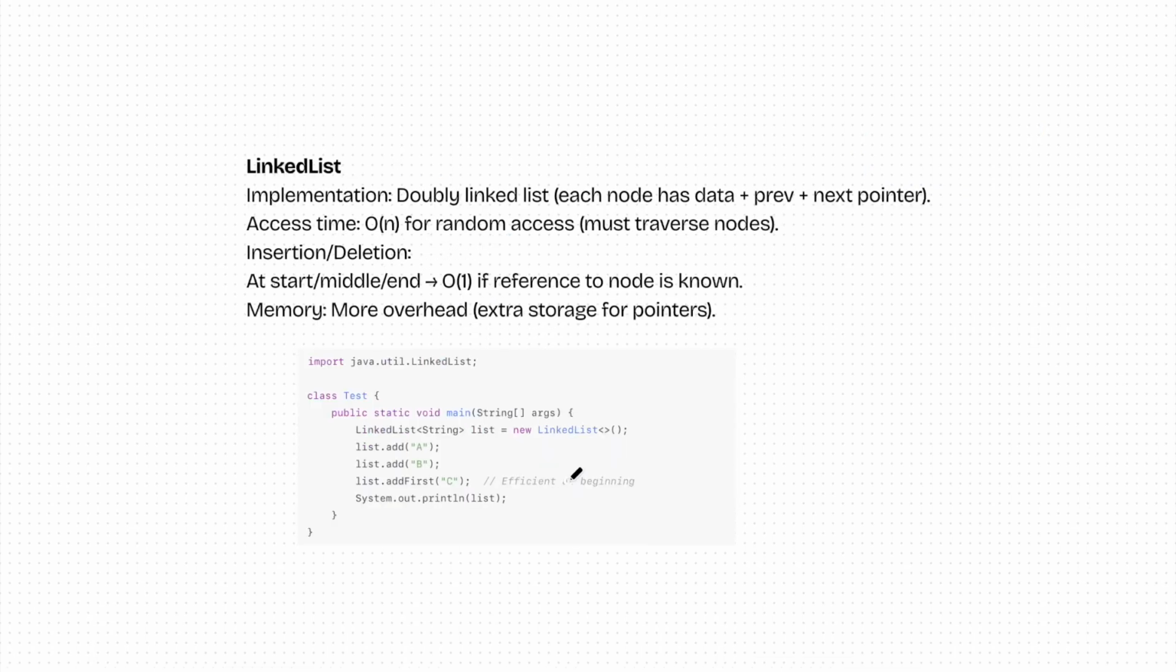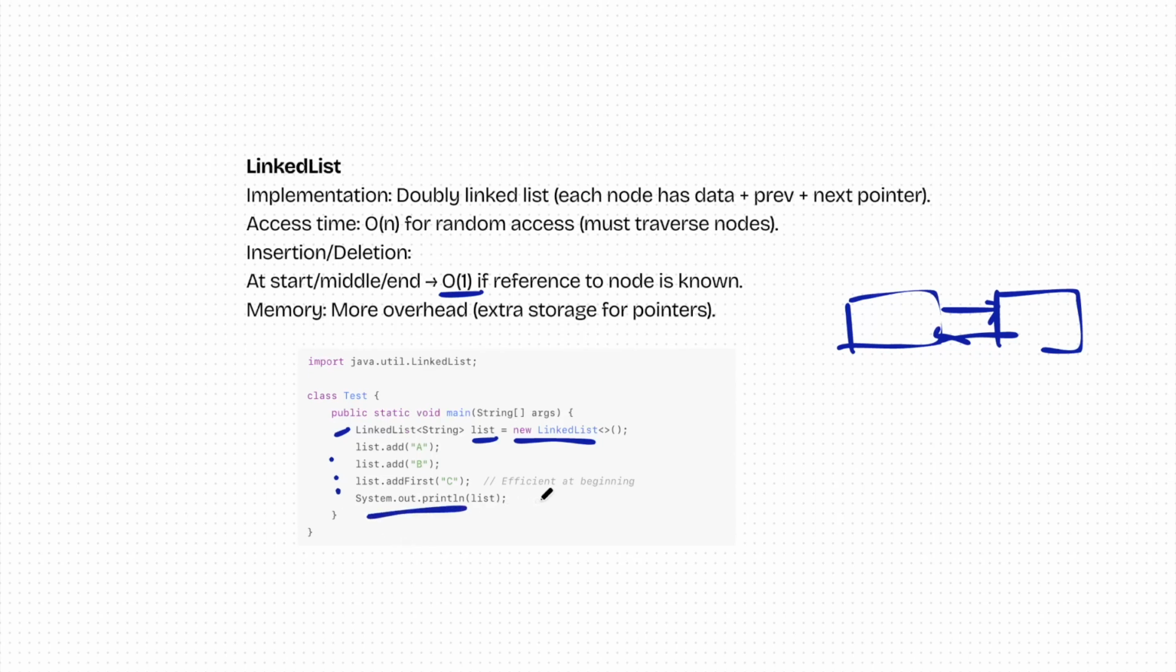Alright, and the last is the LinkedList. So basically it's the implementation of a doubly linked list. A linked list is something like this, where each node is linked to another node. Alright, and it's very simple to insert in between a linked list, O(1). To create a linked list, you just use LinkedList and write your name and new LinkedList. You can just add whatever you want and just print the list. So this is how we can create a linked list as well.